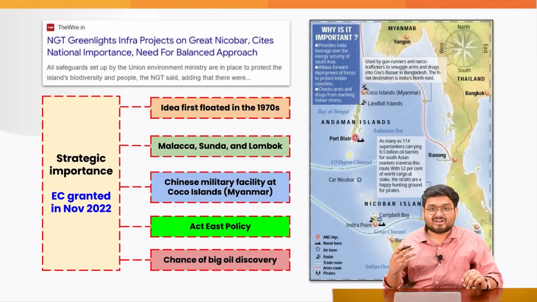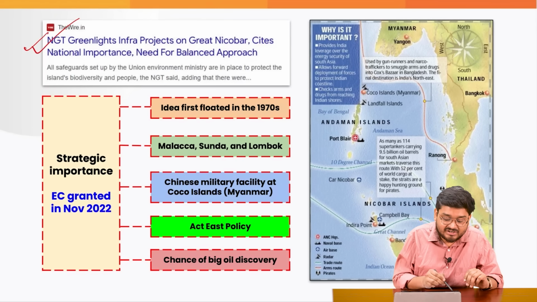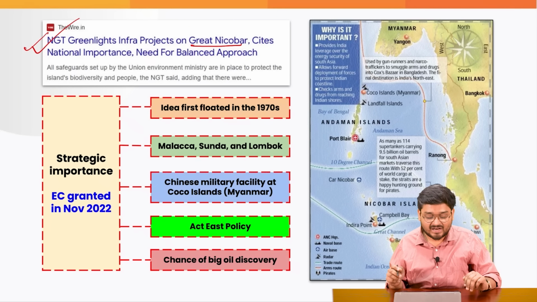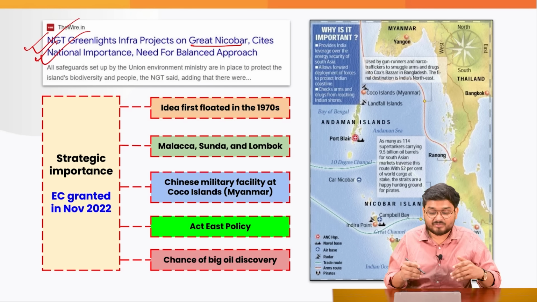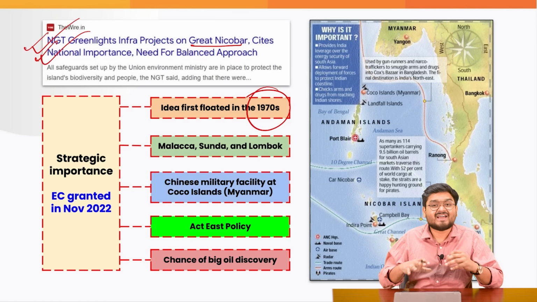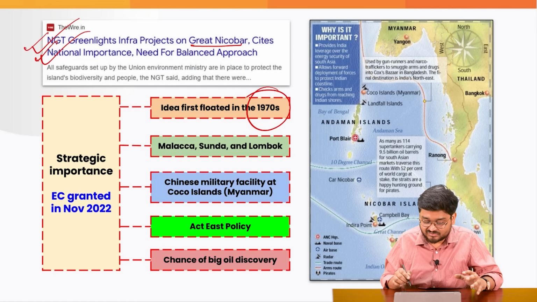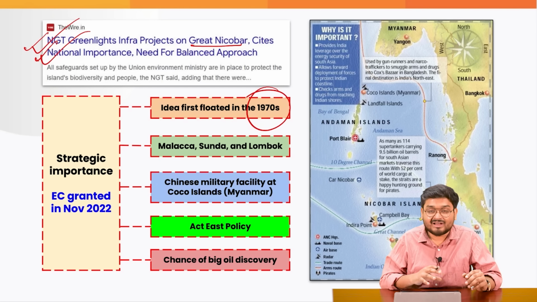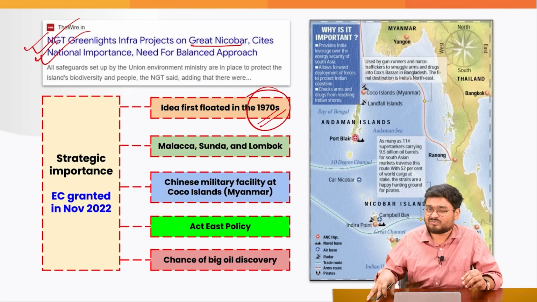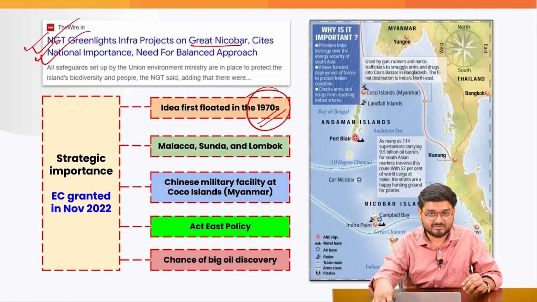Now, what are the main strategic benefits? Because recently the National Green Tribunal has given the green light to the Great Nicobar project, because for national security it has been accorded as a very important one. This idea of having these strategic projects on our national islands is not new, because it was floated back in the 1970s, after which it was struck down due to the national emergency.